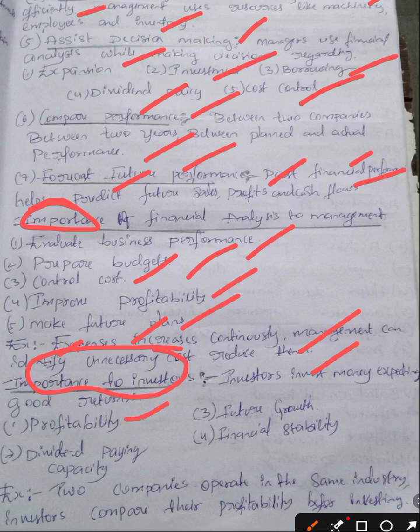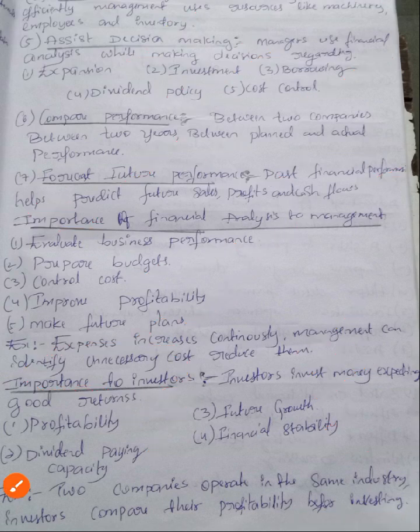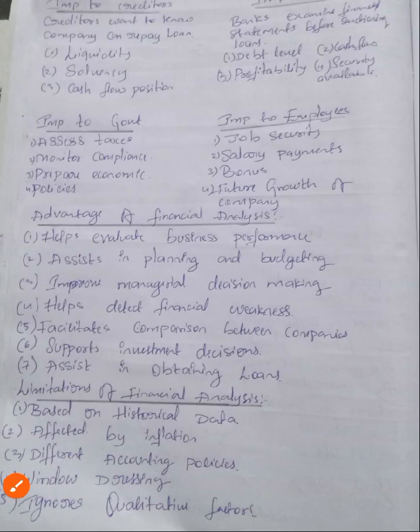Profitability, future growth, dividend paying capacity, and financial stability. Example: two companies operate in the same industry, and investors compare their profitability before investing. Am I clear?